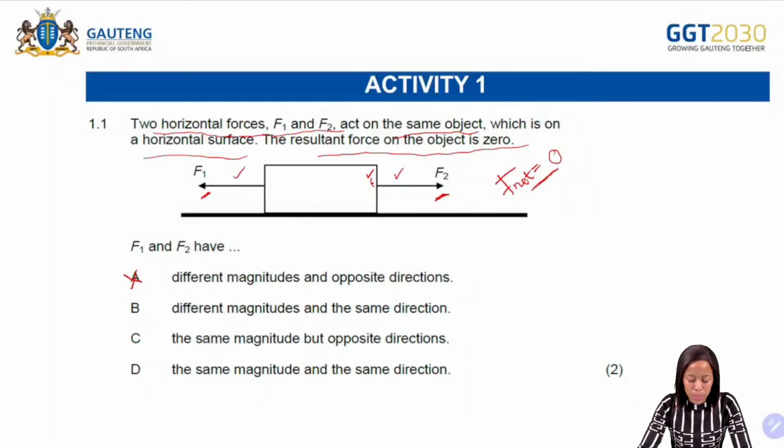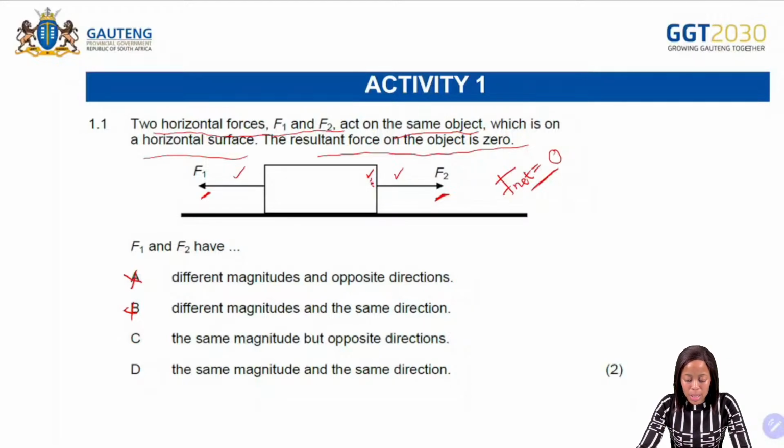And then option B, it says what? It says that different magnitudes again and the same direction. So we know that this will not be our answer, because we know that the two forces must be equal in magnitude there. So we have option C and option D.